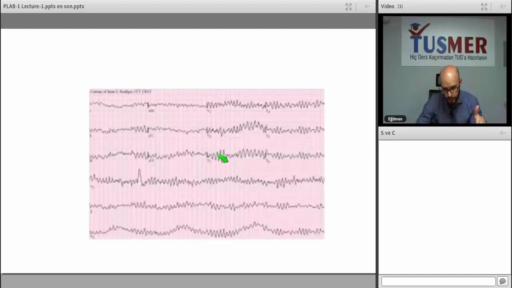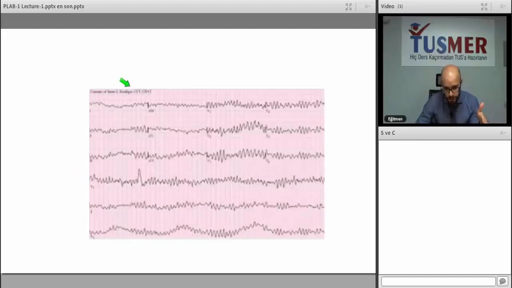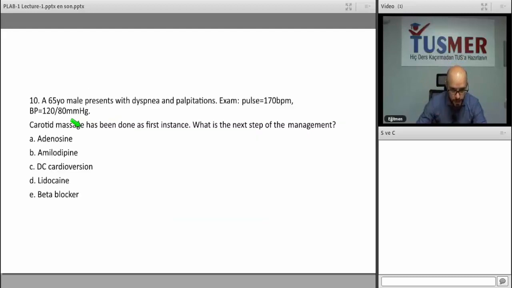I brought it later, but the question was without any picture. This is a picture of ventricular fibrillation. If the patient is not breathing, is in the care unit, and there is either a picture like this or no picture, the answer is ventricular fibrillation. Very easy also.